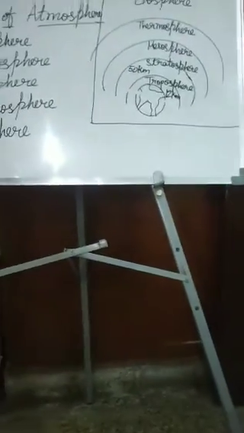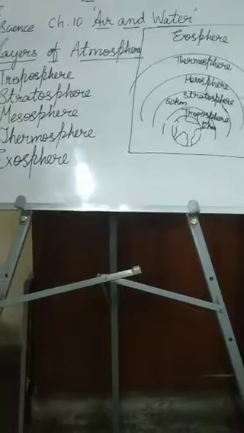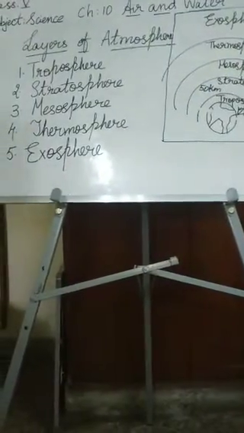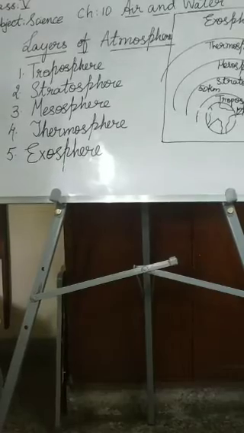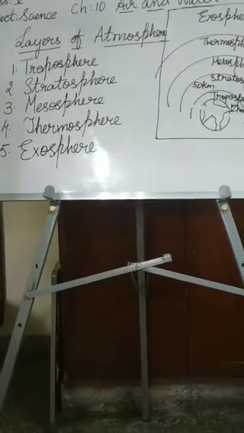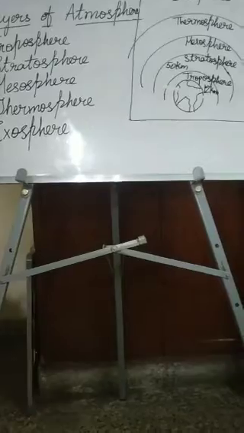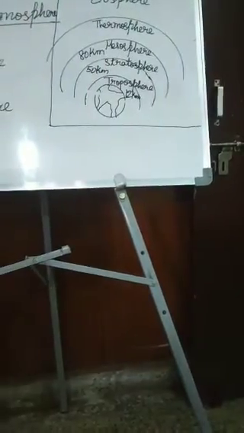Okay. Next, mesosphere. This is the third layer, and meteorites and small rocks moving in space are burnt here. Thus, they do not reach the earth's surface. This layer is 80 kilometers above the earth, and meteorites and rocks are seen here.